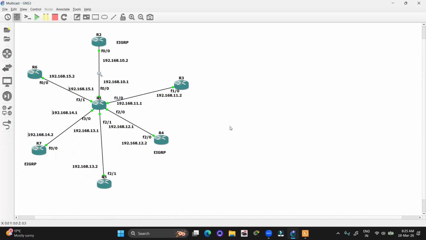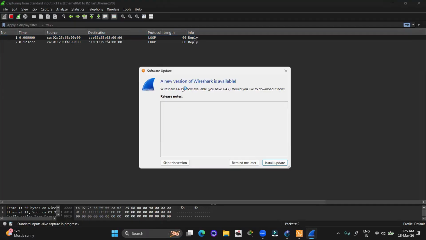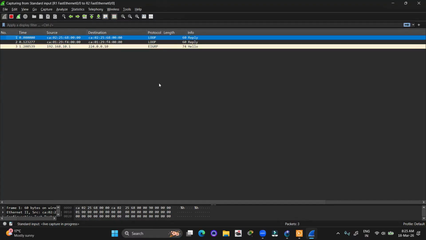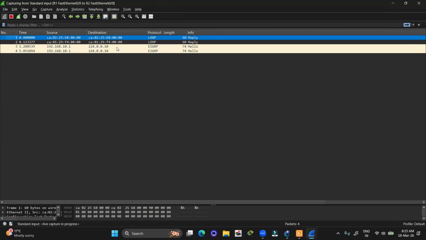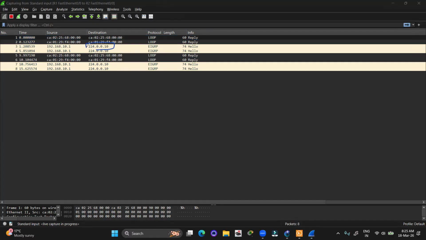So here we can see that Wireshark is working. On Wireshark we can see that R1 is forwarding a hello packet toward R2 with a destination IP of 224.0.0.10.